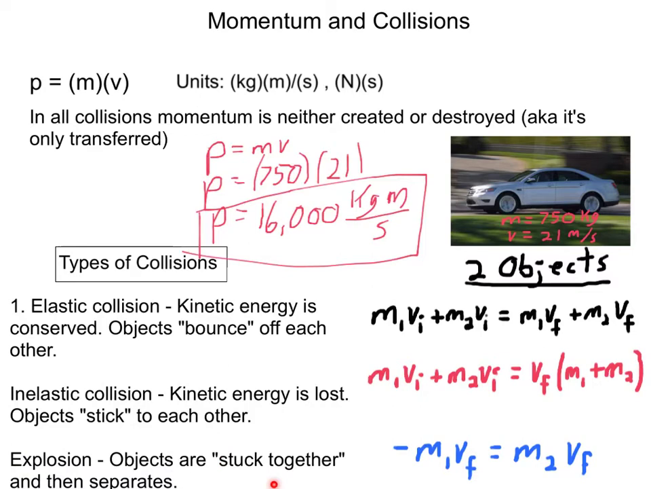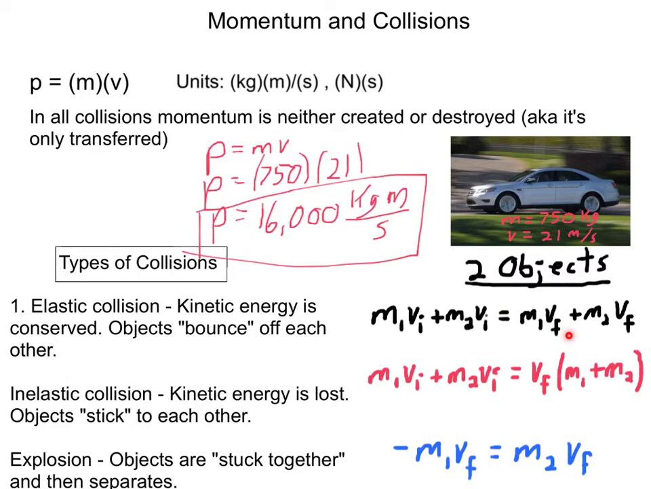Equations for all of this. Elastic: you have the momentum of object 1 plus the momentum of object 2 all in the beginning, the initials, equals the momentum of object 1 afterwards plus the momentum of object 2 afterwards. In other words, momentum is conserved. The total momentum of both objects beforehand equals the total momentum of both objects afterwards.